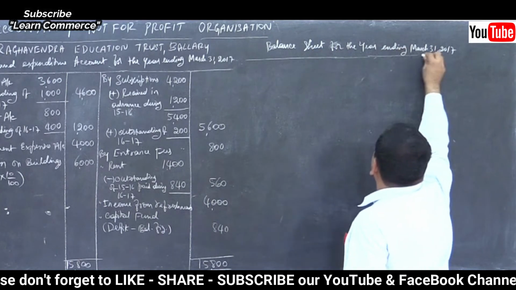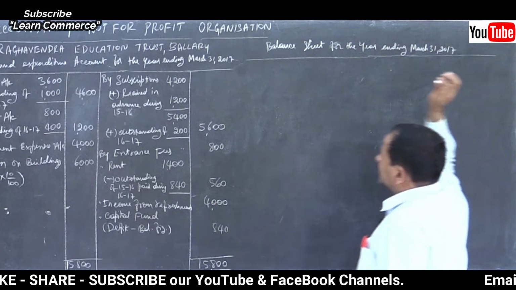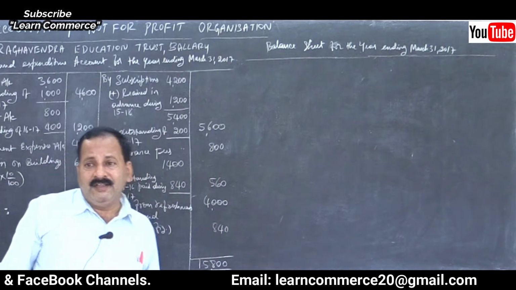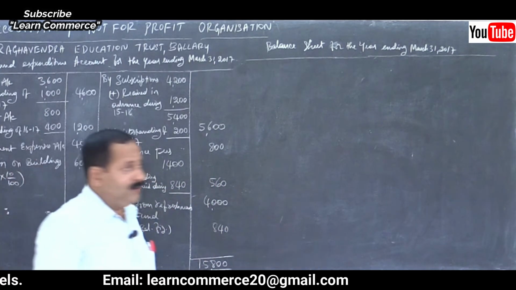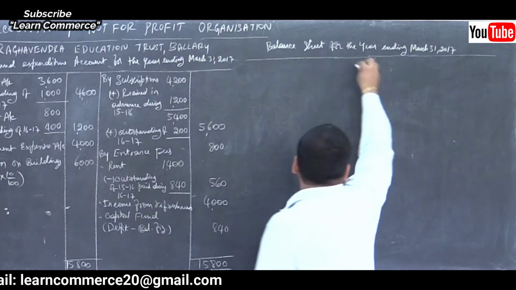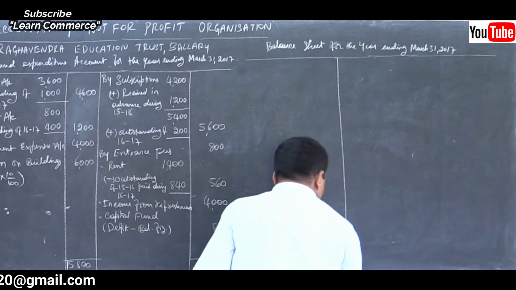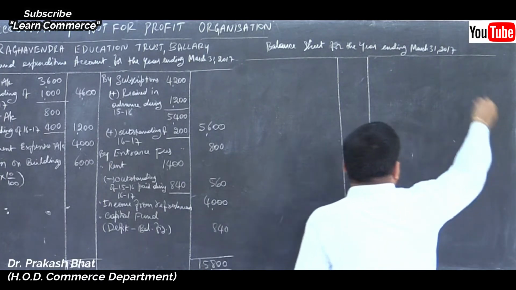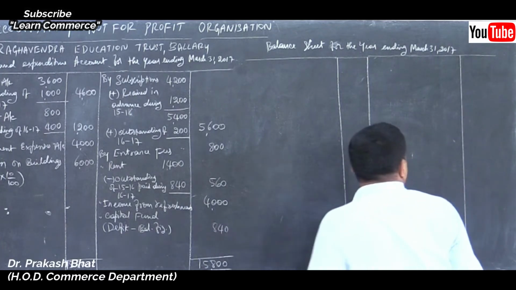Draw the columns. No debit credit because it is a statement of assets and liabilities. It is not an account at all, remember. So draw the columns, write liabilities amount in rupees, assets amount in rupees.